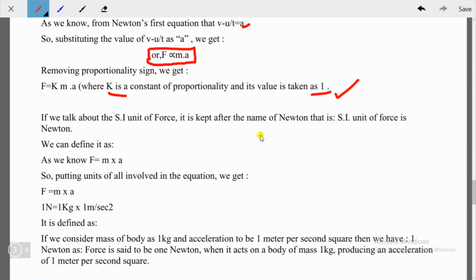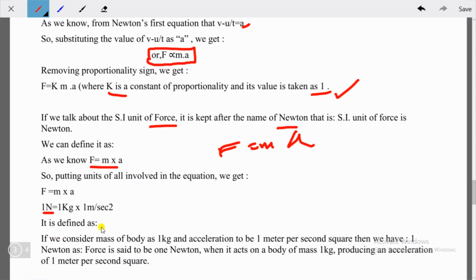Now, the SI unit of force is named after Newton. So Newton is the SI unit of force. As we know, F equals m into a, that means F equals ma. Putting the units of all quantities involved in the equation, we get 1 Newton equals 1 kg, the unit of mass, times acceleration in meter per second square.